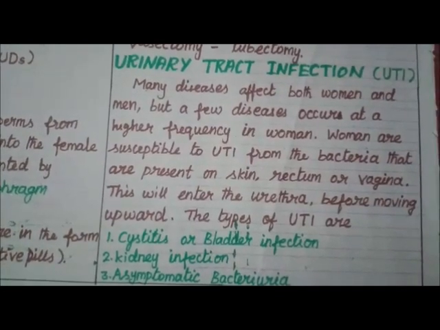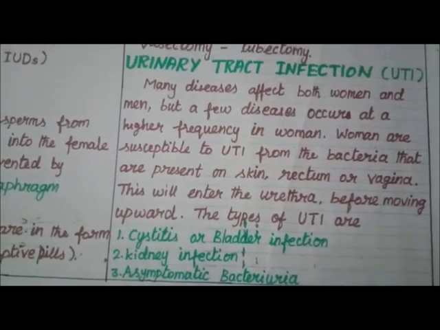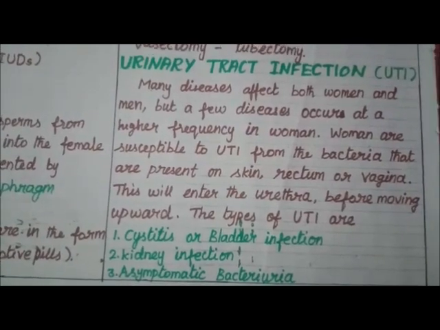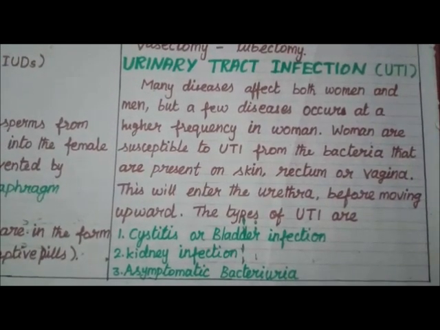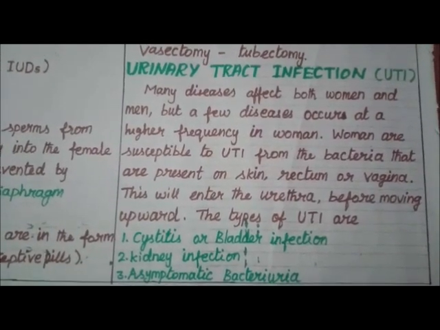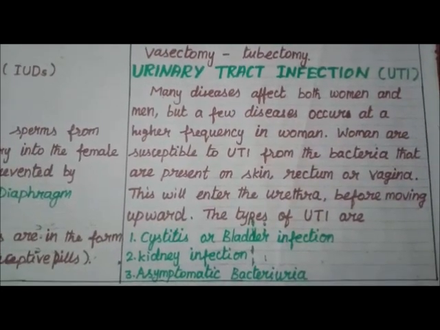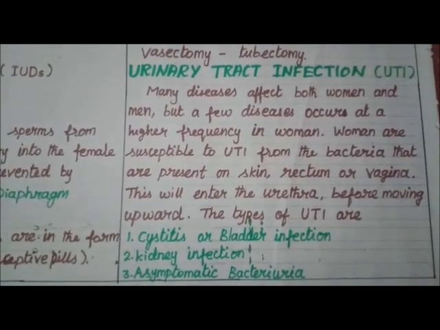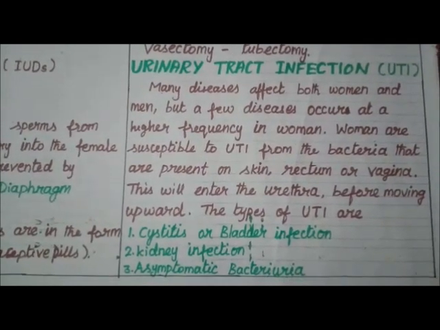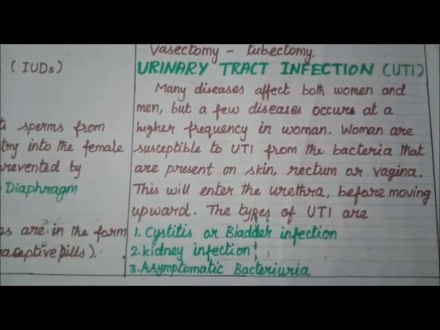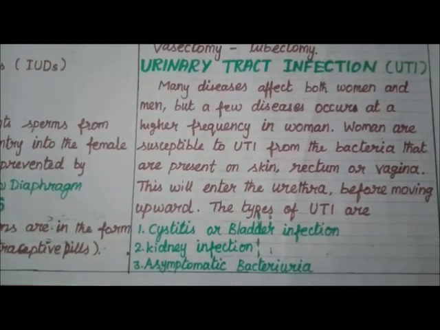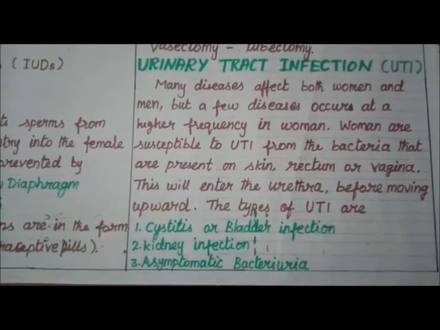Urinary tract infection, UTI. Many diseases affect both women and men, but a few diseases occur at a higher frequency in women. Women are susceptible to UTI from the bacteria that are present on skin, rectum or vagina. These enter the urethra before moving upward. The types of UTIs are cystitis or bladder infection, kidney infection, and asymptomatic bacteriuria.